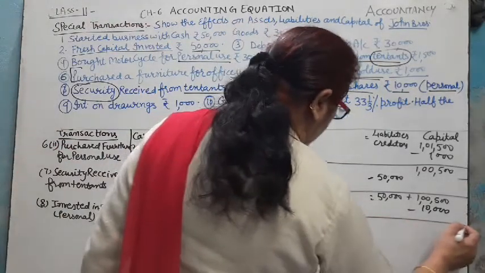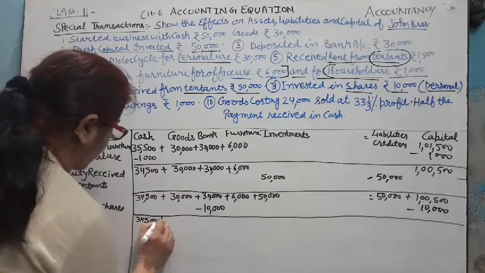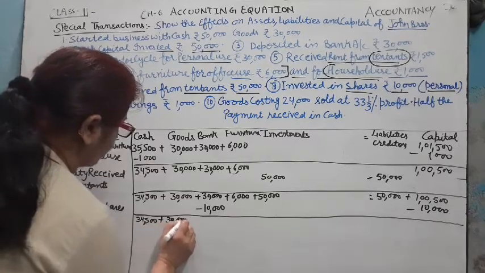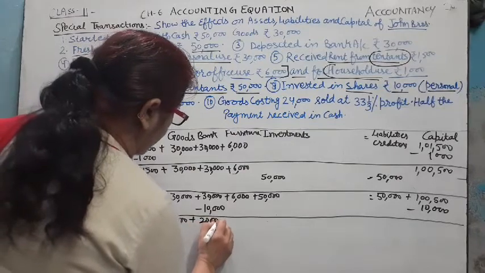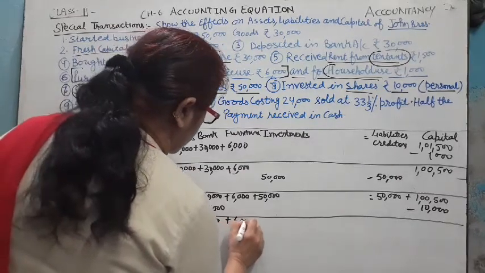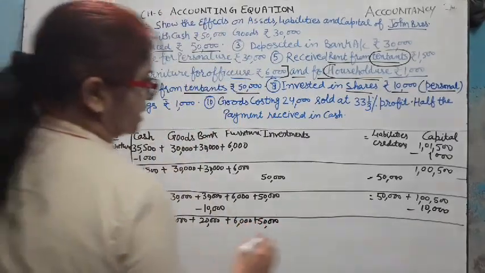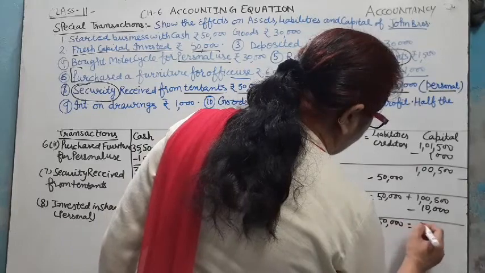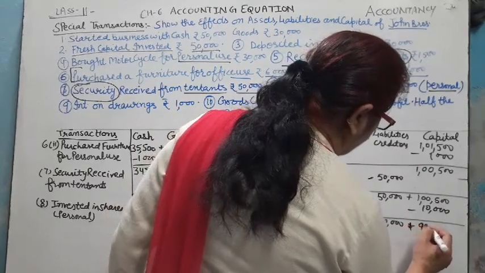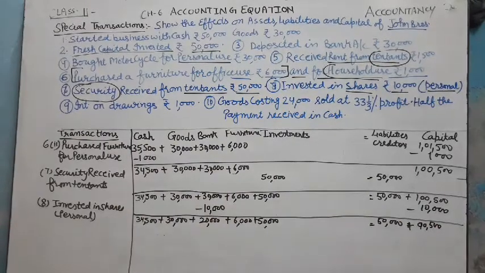Now check the net effect. 34,500 cash, 30,000 goods, and now 20,000 bank balance plus 6,000 furniture and 50,000 investment, 50,000 creditors and 90,500 capital. Next is interest on drawings.